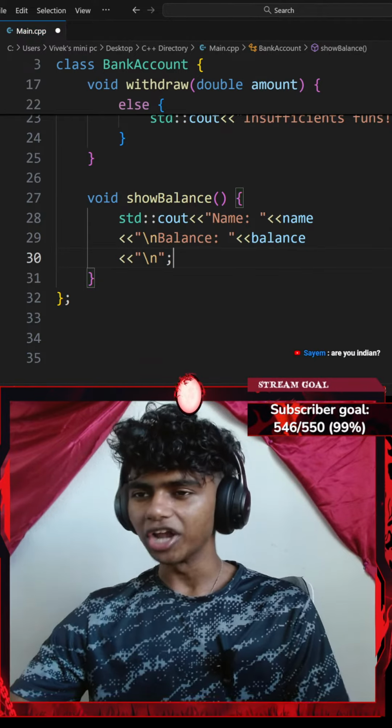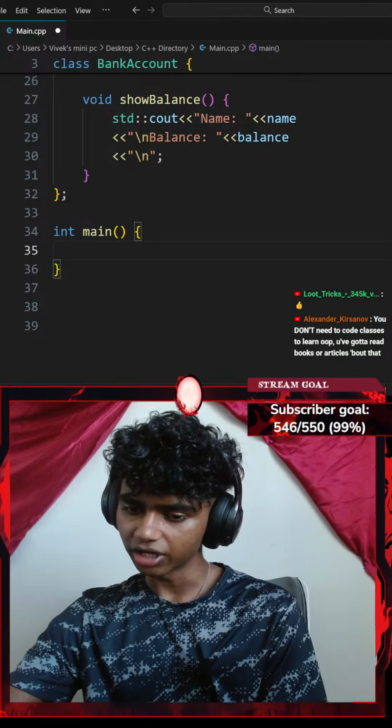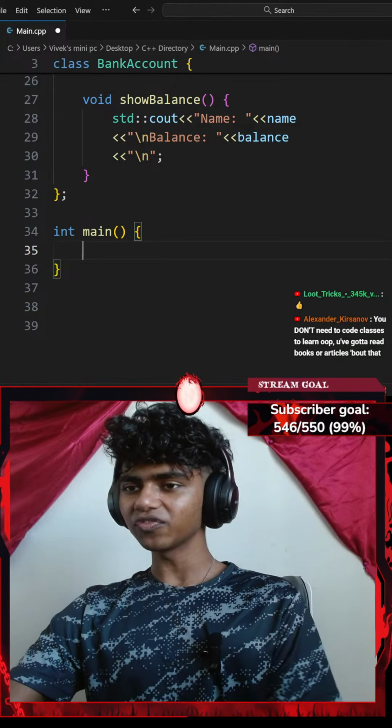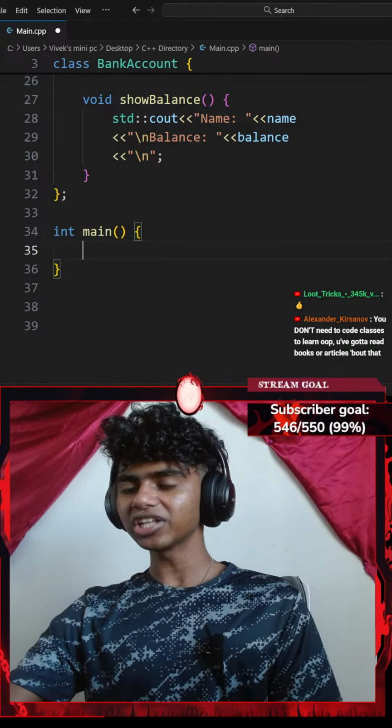You don't need to code classes to learn object-oriented programming. You've got to read books or articles about that. Guys, I think we should do it physically to actually understand, because I feel like I do understand most stuff in theory, but if I actually try to utilize that theory in writing code, I mess up there.